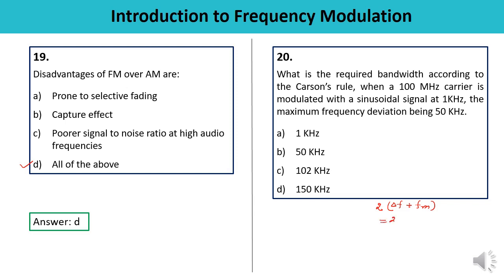Now substitute the values. 2 times delta F, frequency deviation is 50 kHz. This is 50. FM is 1 kHz. So this is in kilohertz. So what are you getting? This is 102 kilohertz. It means the correct answer is C. Correct one.